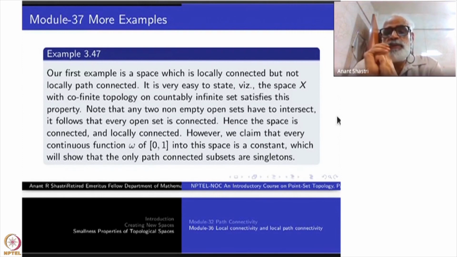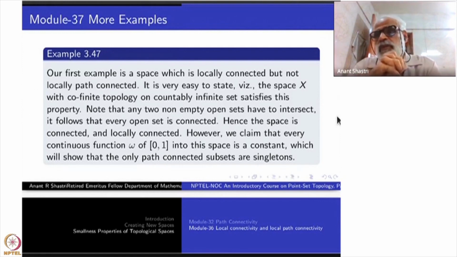This is very easy to state, namely the cofinite topology on, say, the set of integers or natural numbers, any countably infinite set. Countability is important, infinite also important. If you don't take infinite, a finite set, the cofinite topology will be the discrete topology.